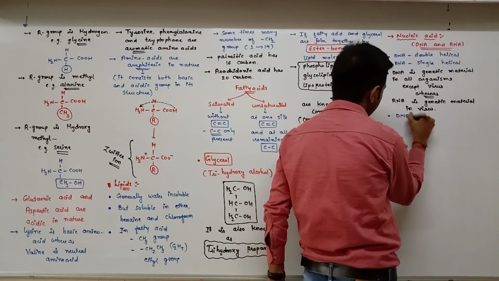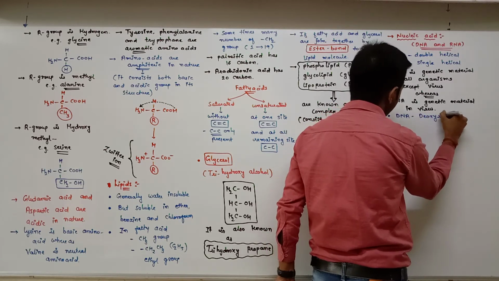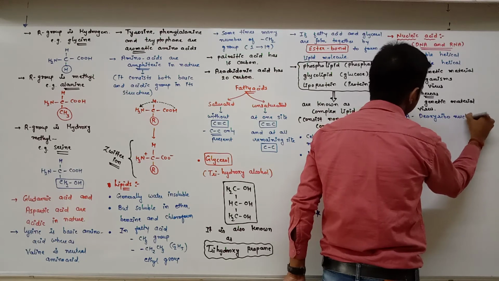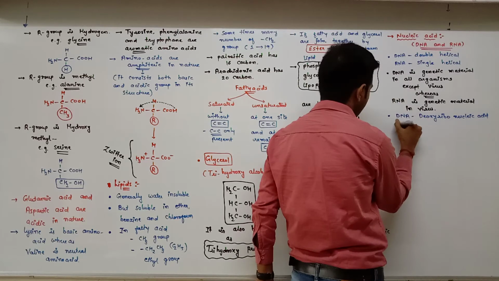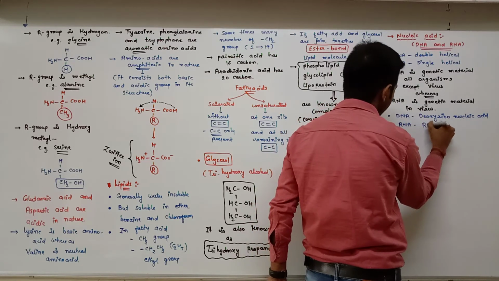The full form of DNA is deoxyribonucleic acid, whereas the full form of RNA is ribonucleic acid.